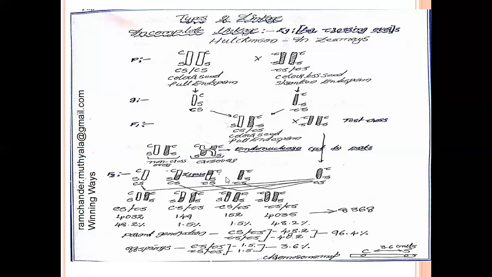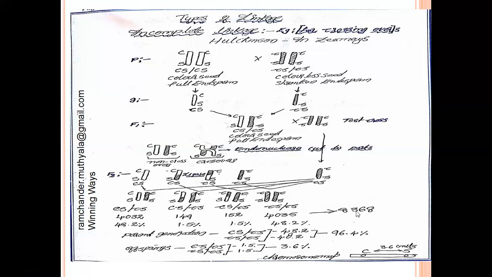These 4 gametes are crossed with a gamete of the recessive homozygous parental plant to produce the F2 generation. In the F2 generation, a total of 4 phenotypes are formed. From these 4 phenotypes, 2 phenotypes are in large number. Here, 2 phenotypes are in large number. They developed as 8,368 plants in the F2 generation.